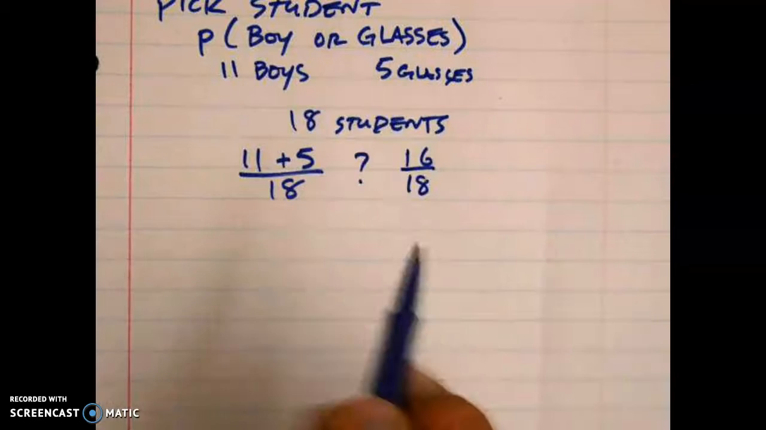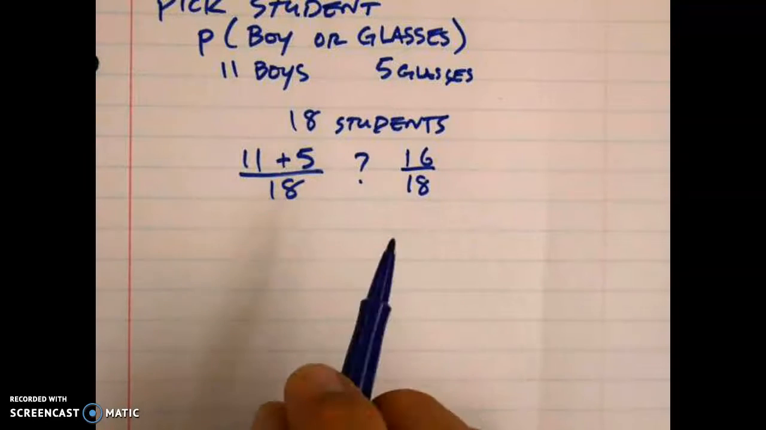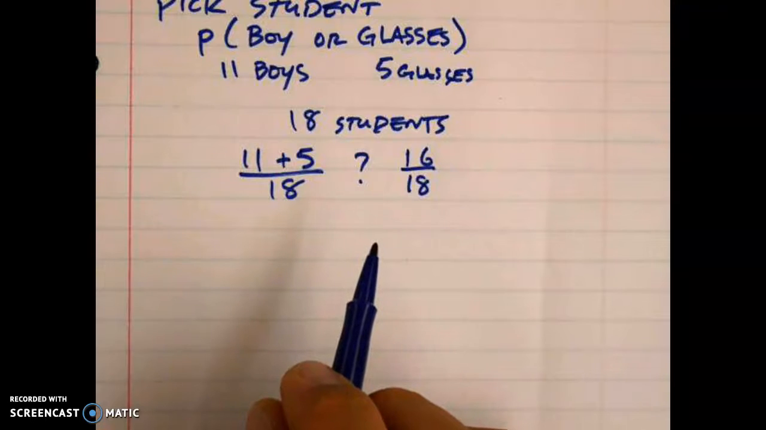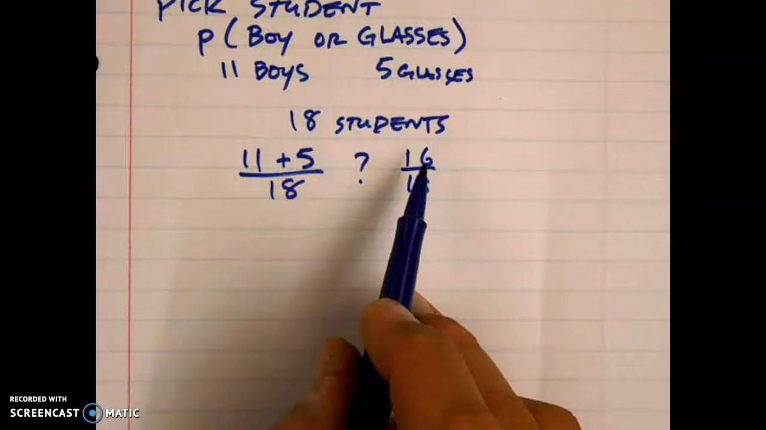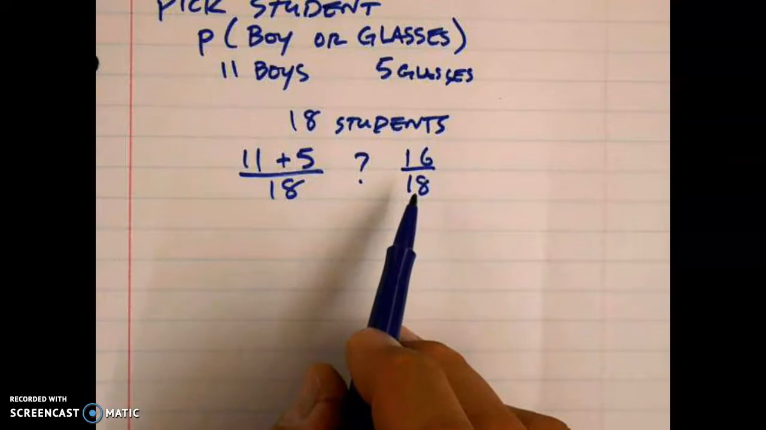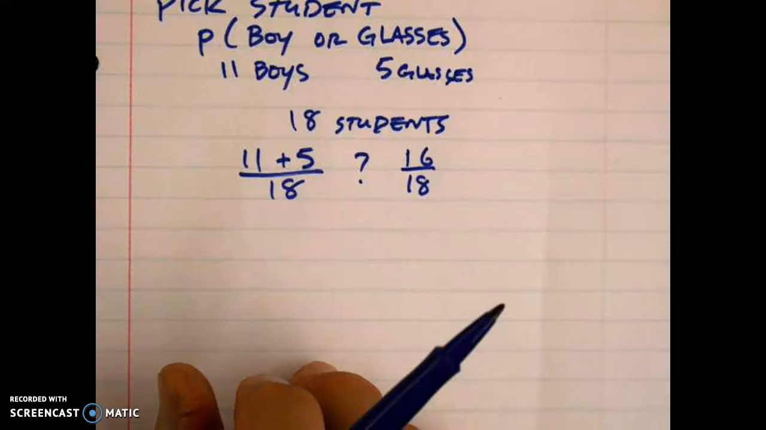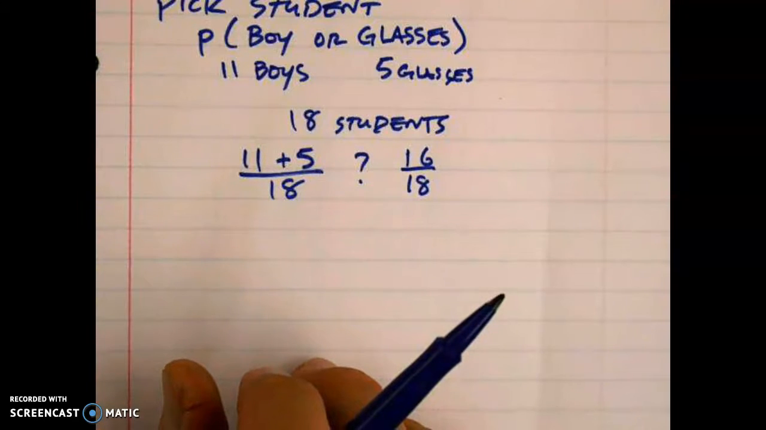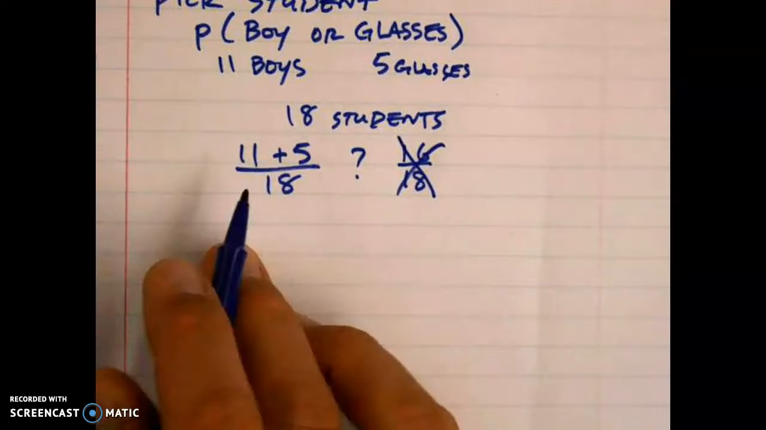What does that mean? That means 16 out of 18 students are boys or wearing glasses, which means a girl not wearing glasses, there must be 2. Look at 16 out of 18. So there must be 2 girls not wearing glasses. 1, 2, 3 already. 4, 5. We have 5 girls. 1, 2, 3, 4, 6 girls not wearing glasses. So this must be wrong. Right? So what's wrong with this?